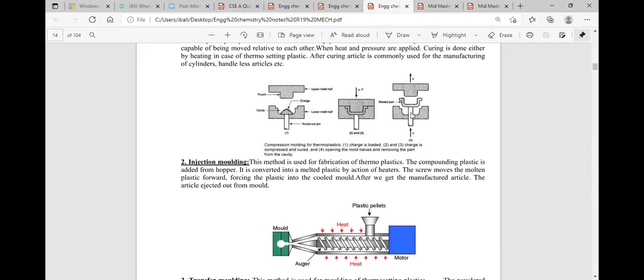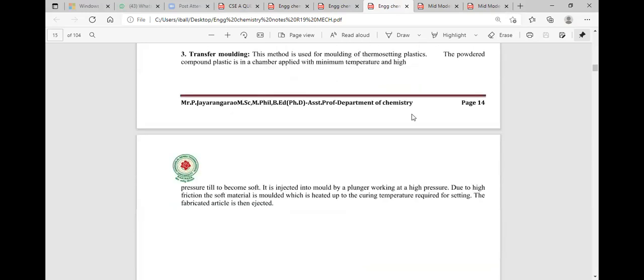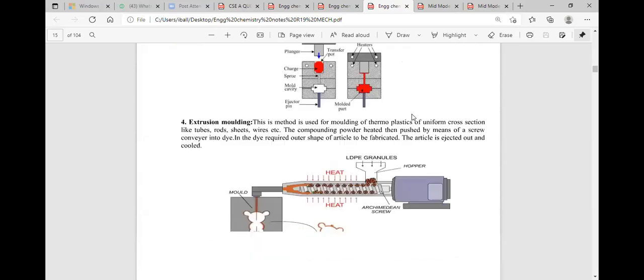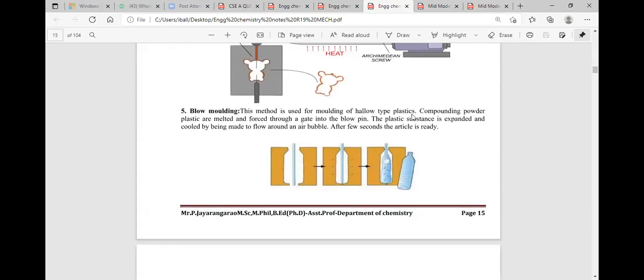Now, let me explain what a blow film molding process is. In the blow film molding process, the method is used for molding hollow type plastic, just like bottle type plastic. The method is very useful to prepare hollow type plastic, and bottle-like plastic.